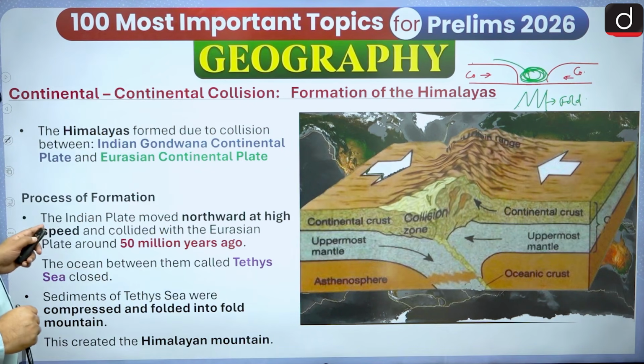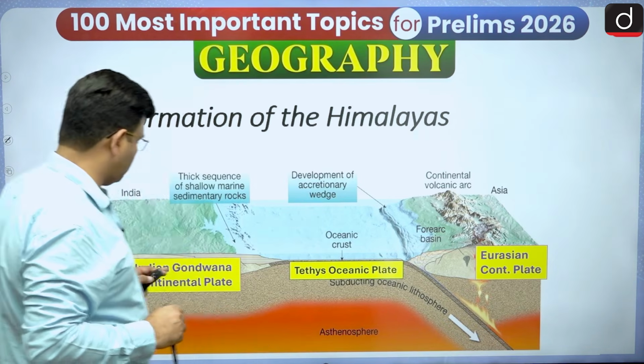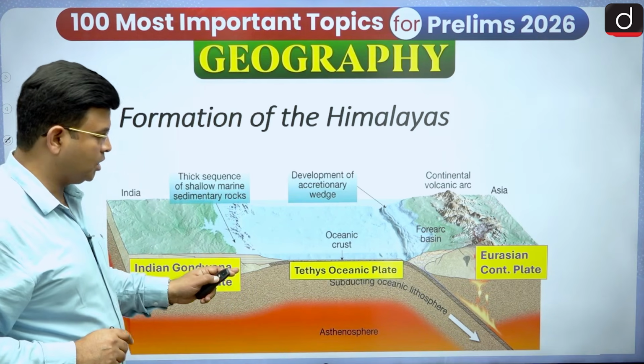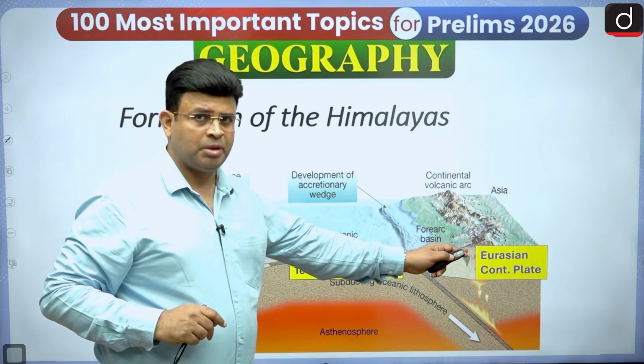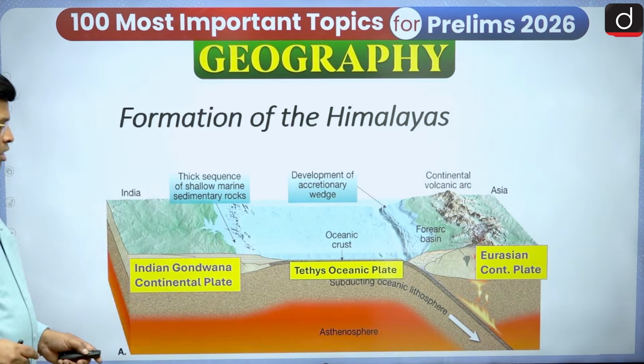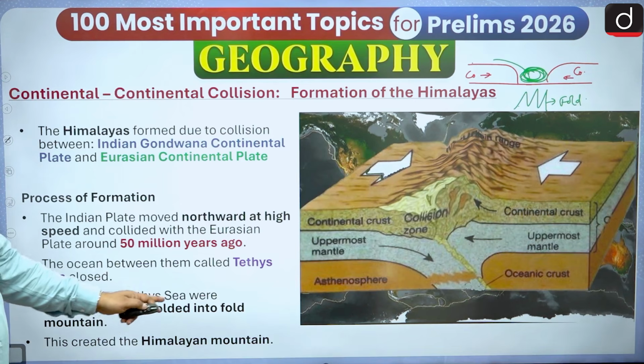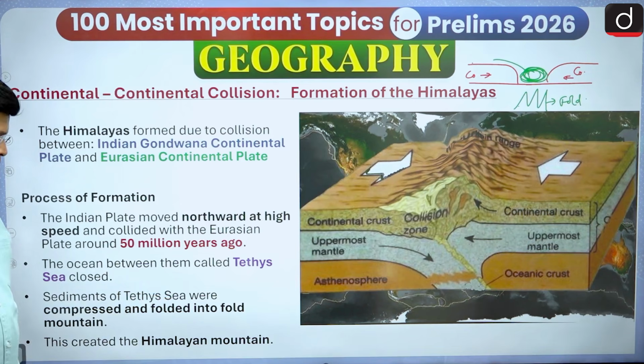So, the process of formation: the Indian plate moved northward. I will show you here. Here the Indian Gondwana continental plate is moving northward, and there is the Eurasian continental plate. When the two continental plates collide, the Indian plate moved northward at high speed and collided with the Eurasian plate around 50 million years ago. The ocean between them is called the Tethys Sea. The sediment of the Tethys Sea was compressed and folded into a fold mountain, and this created the Himalayan mountains.